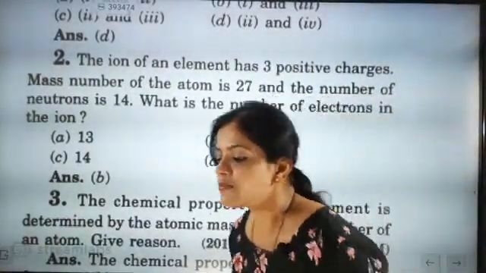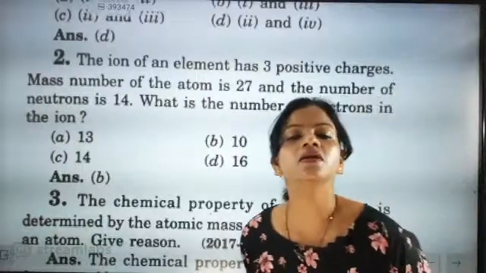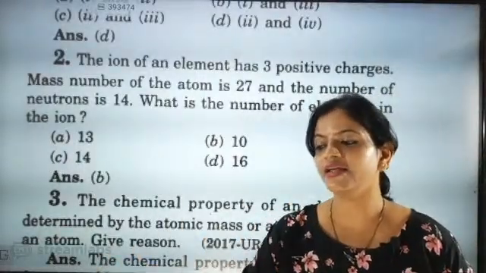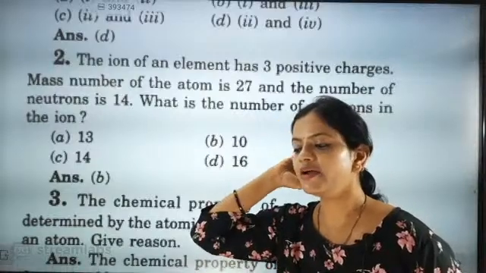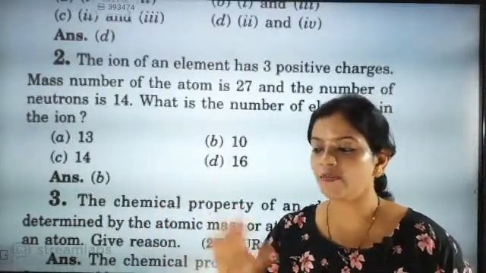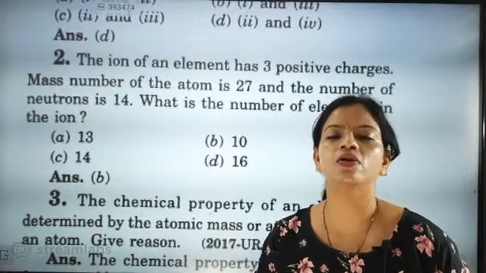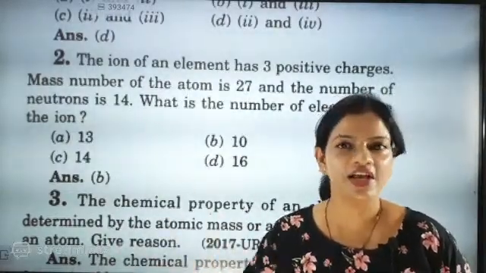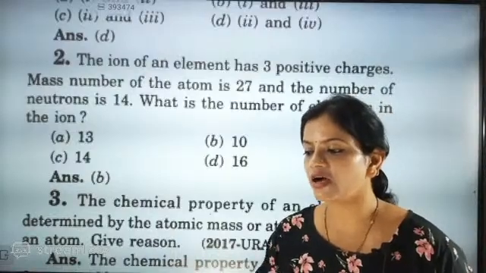Very good, Vishal. Because look here, either an element can lose electrons or an element can gain electrons. If an element is losing or gaining electrons, it becomes a metal or non-metal. If it shares electrons, it comes in between them.